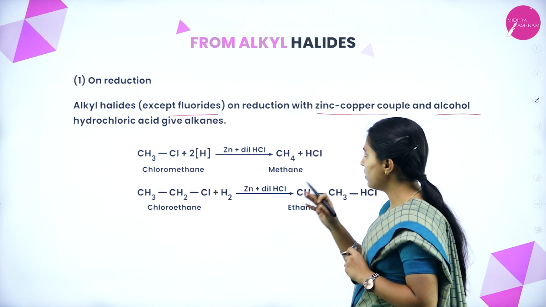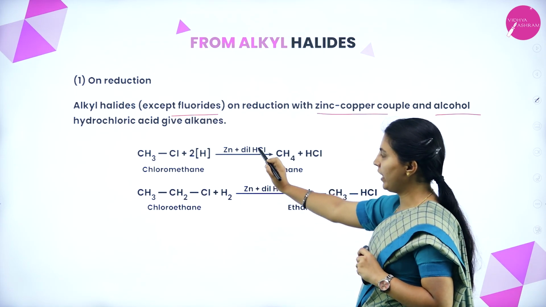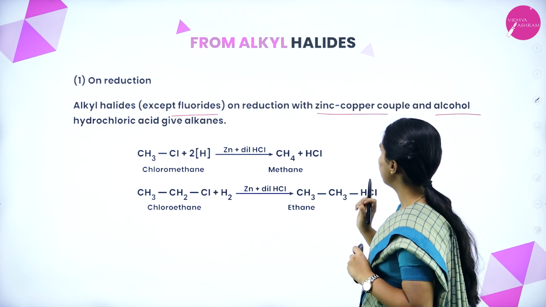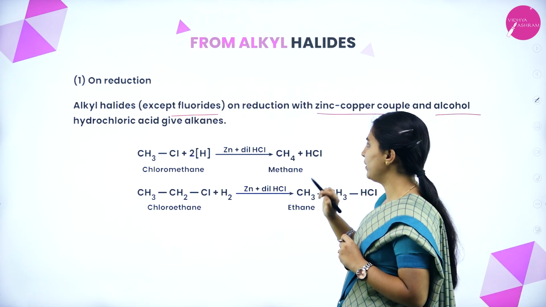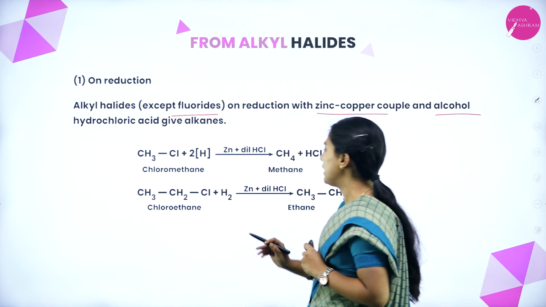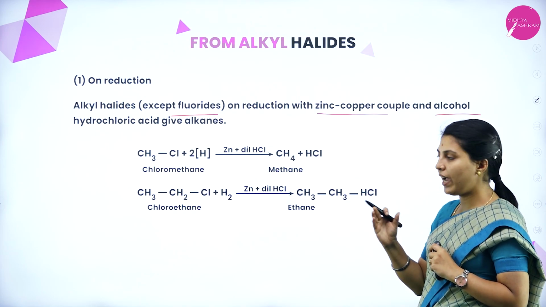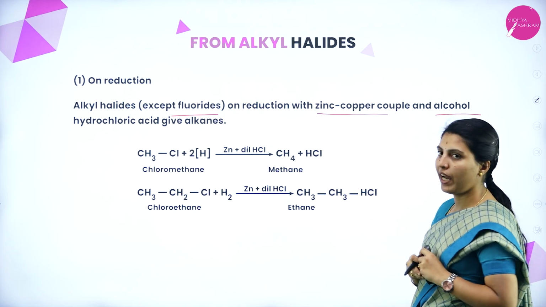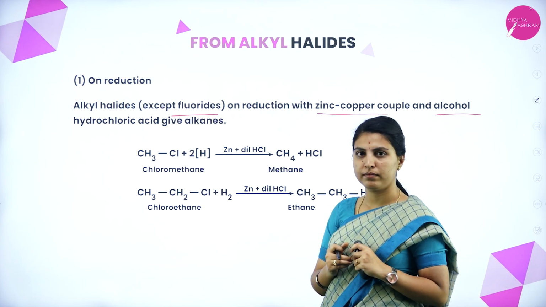When zinc copper couple with dilute HCl is used, methane will be formed with the liberation of hydrochloric acid. See here, chloroethane, same process, ethane will form. That halide will be removed with hydrogen. That is how the reduction takes place.